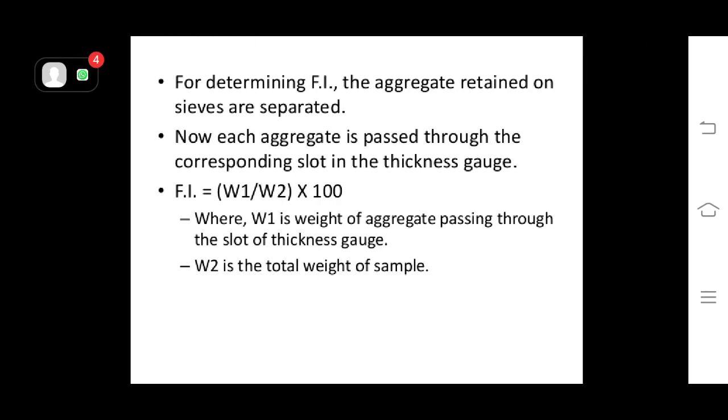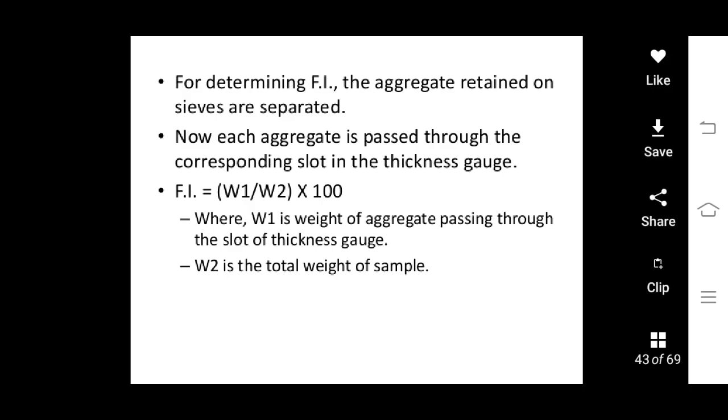For determining fineness index, the aggregate retained on a sieve are separated. Now each aggregate is passed through the corresponding slot in a thickness gauge. Then fineness index is equal to W1 by W2 into 100, where W1 is the weight of aggregate passing through the slot of thickness gauge and W2 is the total weight of the sample taken.